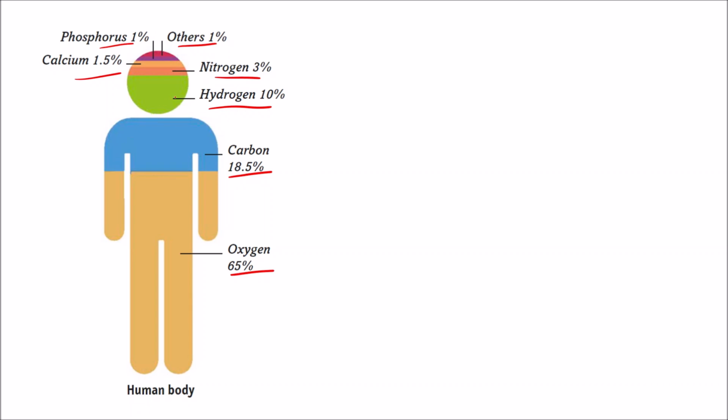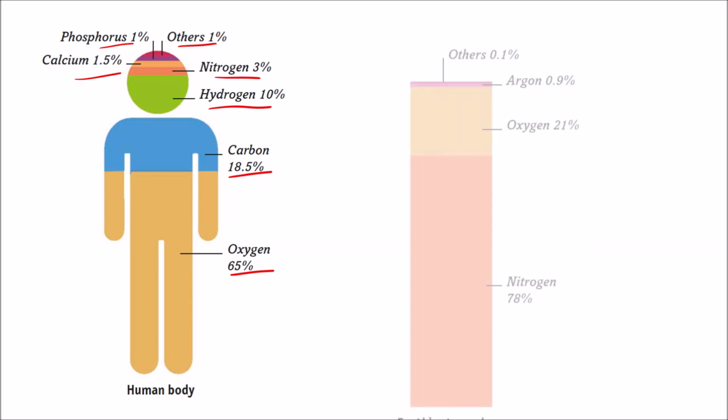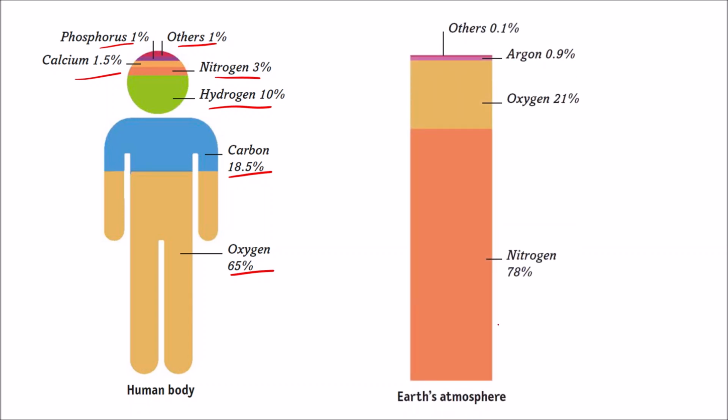So it becomes really important to understand the properties of these elements so that we can understand the processes that occur in our body, the different compounds and mixtures that are present in our body. To understand that, we must have in-depth knowledge of different elements. Another important thing is our atmosphere itself has different elements.